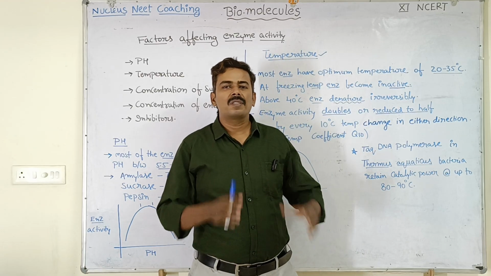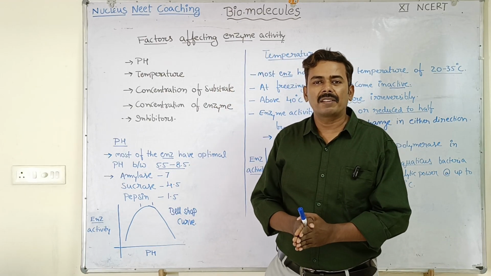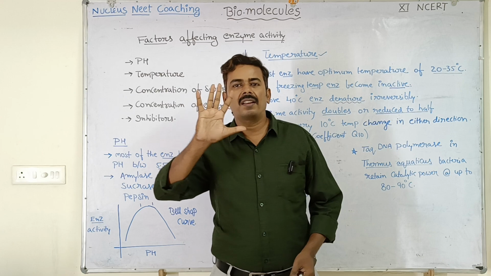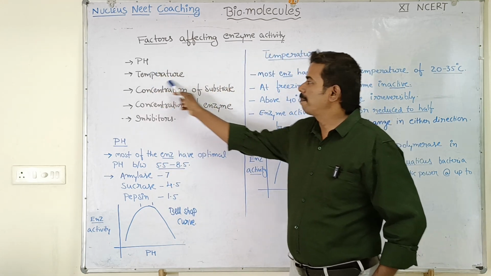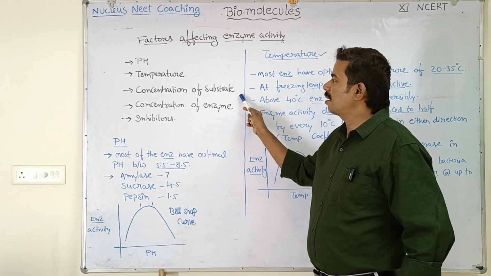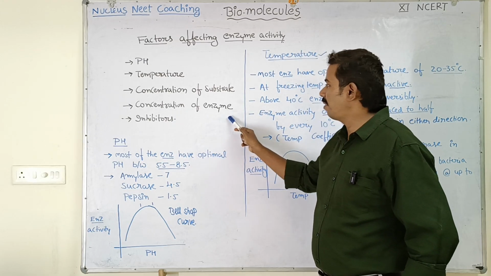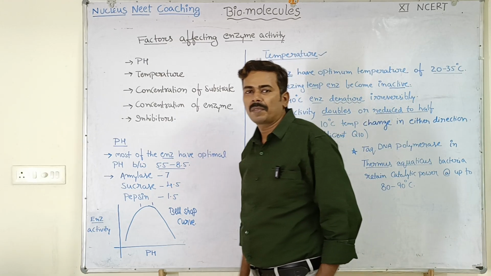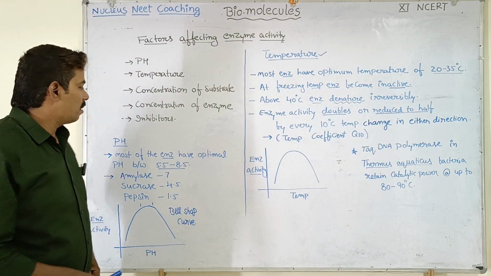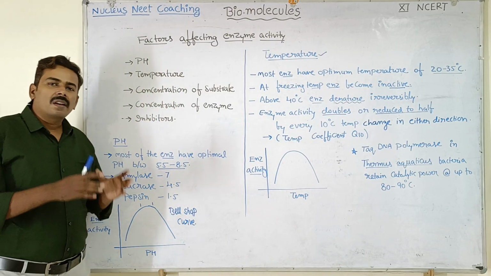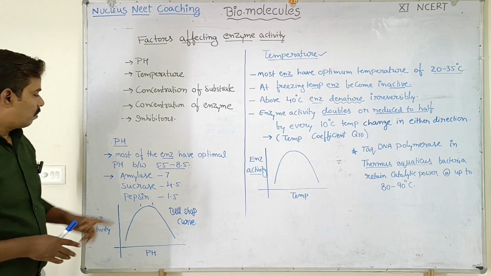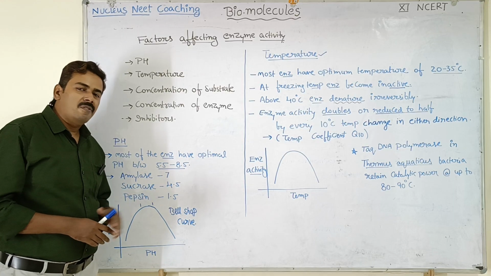Now let us discuss the factors that affect enzyme activity. There are basically 5 factors which can affect enzyme activity: pH, temperature, concentration of substrate, concentration of enzyme, and inhibitors. First, let us see pH. Most enzymes have an optimal pH range between 5.5 and 8.5.